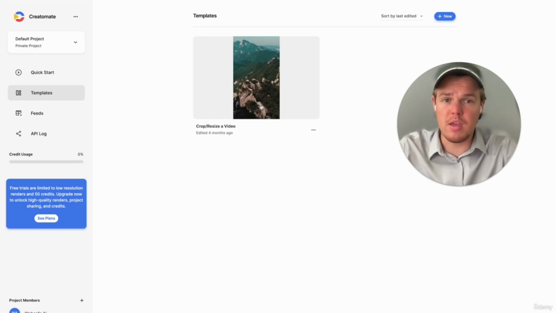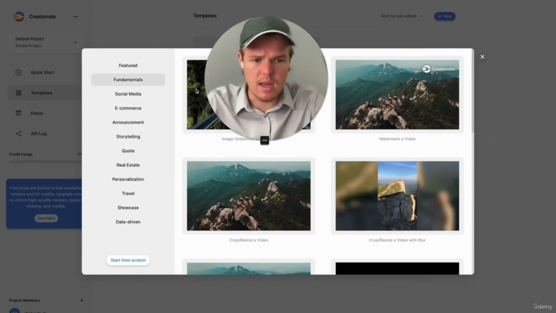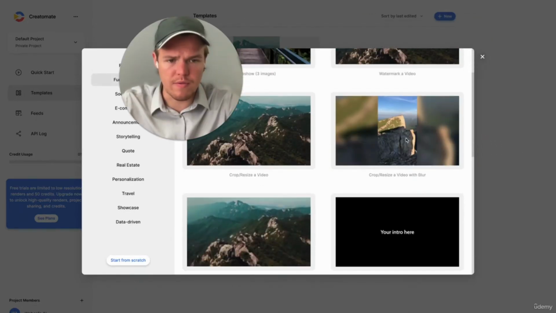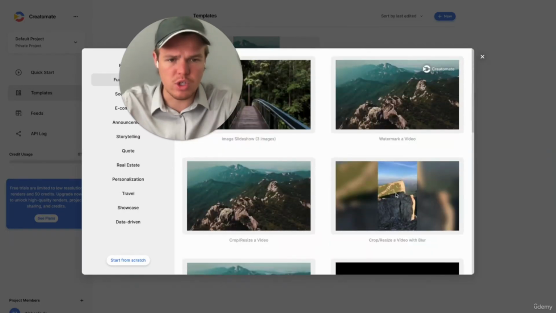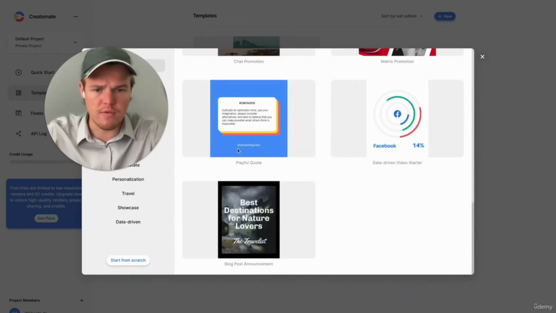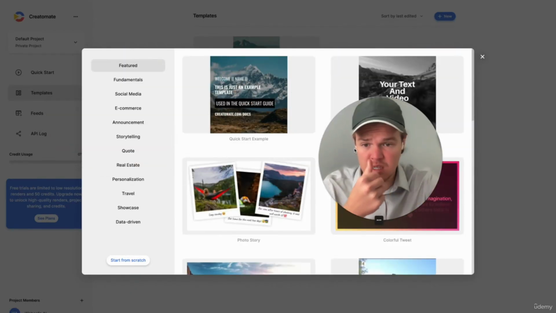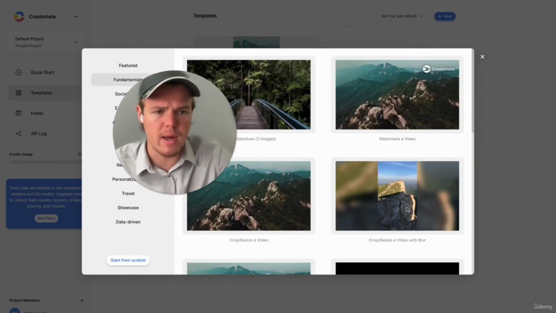And then I'm going to just jump over to Creatomate real quick so you see what it looks like. In Creatomate, we can go ahead and find that in the description as well. All you want to do is create a new render here. So we hit new, and then you want to go to fundamentals, and then there should be either crop with resize with blur or just a regular format. This one should work sufficiently. There's also just featured here. And you can choose your different formats, but specifically for our use case, we're just going to be looking towards setting it up so it's in vertical format like this.